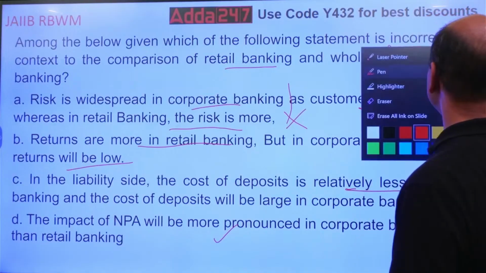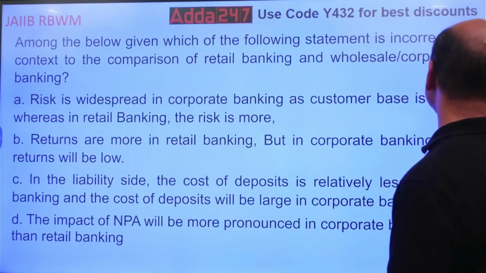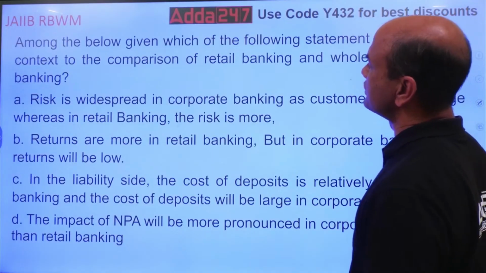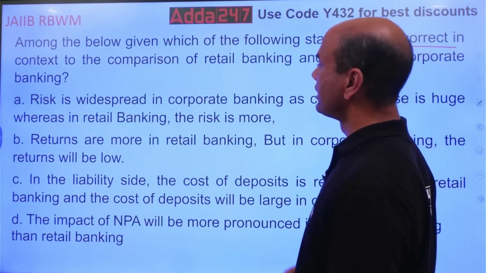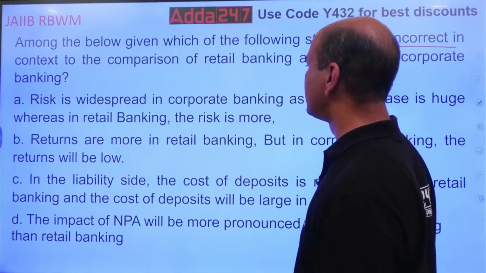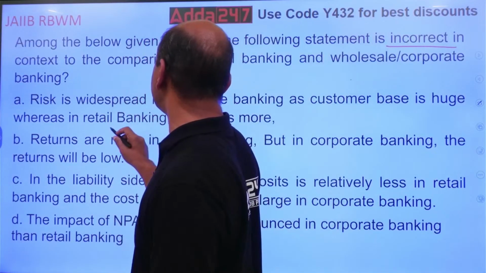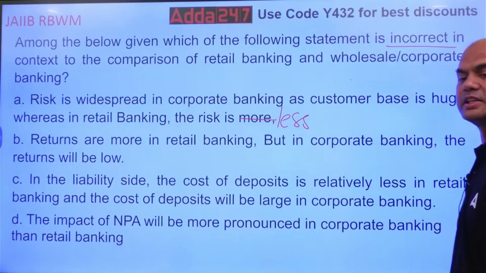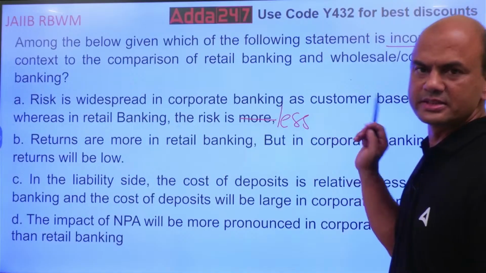Which of the following statements is incorrect? Now see here, this question is a bit dicey. Incorrect, in context to comparison of retail and wholesale banking. So which one is incorrect you wanted? Risk is more in corporate banking, whereas in retail banking the risk is less.